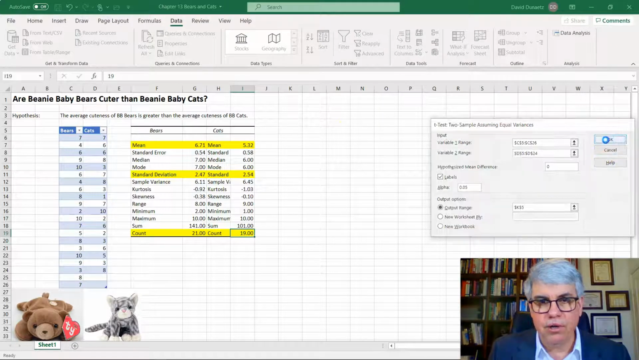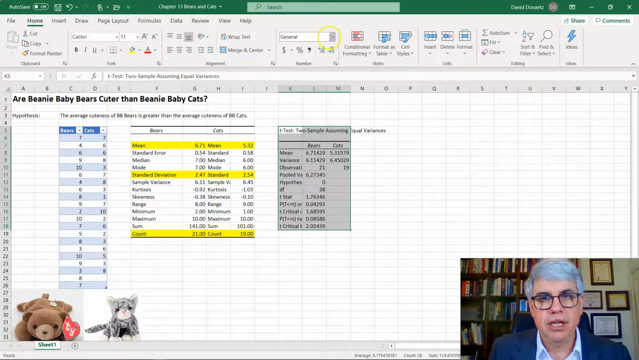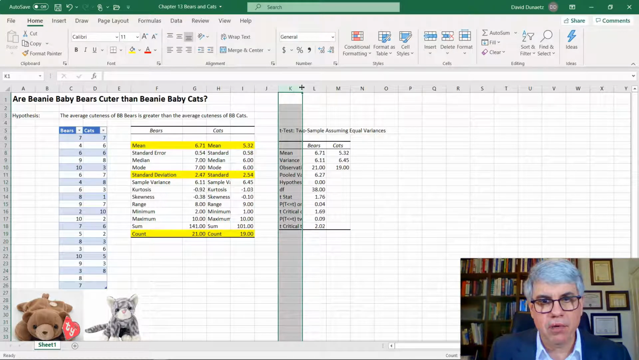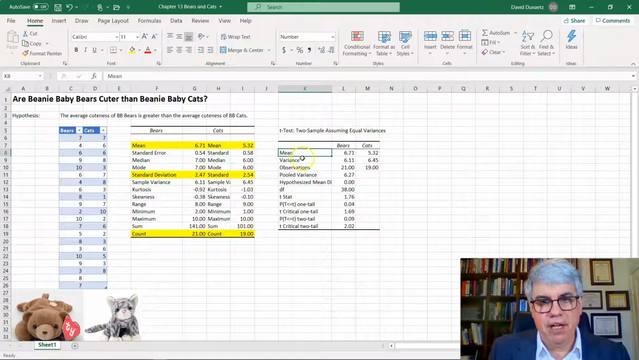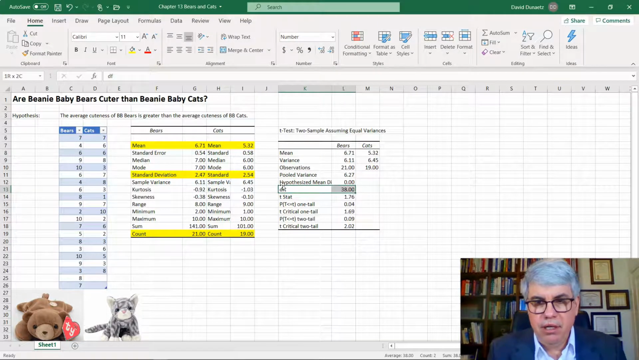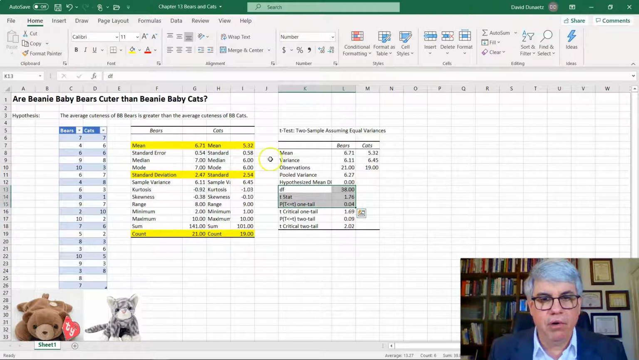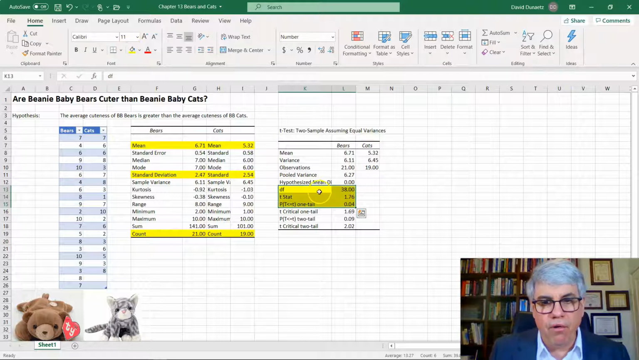and we press OK. Let's get rid of some of the decimal points. Home, number format, number. Let's make this first column bigger. And so we have the mean, and now the t-test doesn't give us a standard deviation, it gives us a variance. That's the square, but we'll use the standard deviation there. We've got the degrees of freedom, 38. The t-stat is 1.76, and the one-tailed p-value is 0.04.